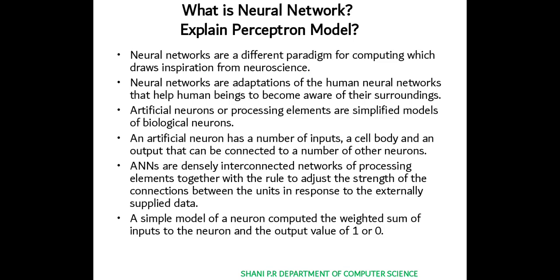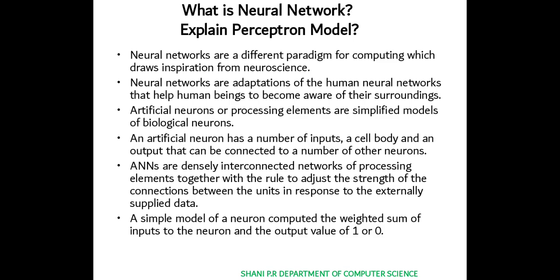Neural networks are a different paradigm for computing which draws inspiration from neuroscience. Neural networks are an adaptation of human neural networks that help human beings to become aware of their surroundings. Artificial neurons or processing elements are simplified models of biological neurons.